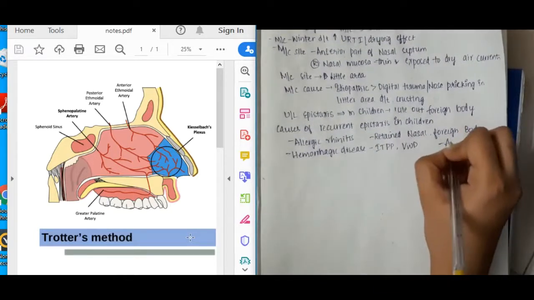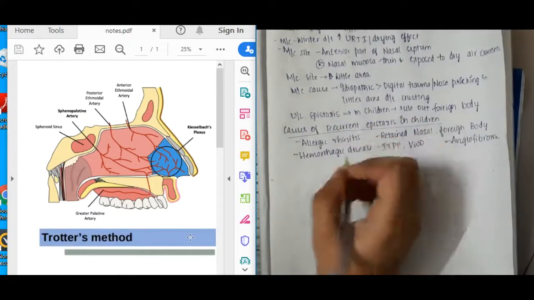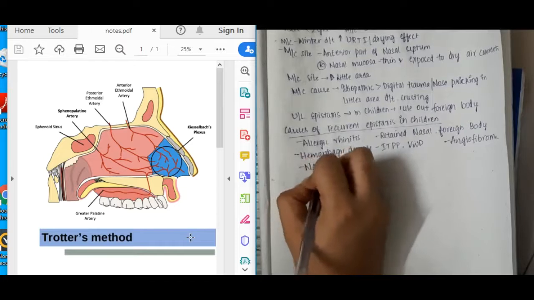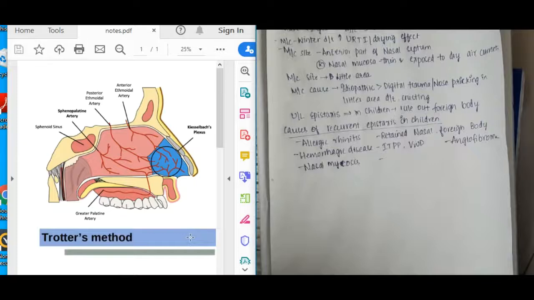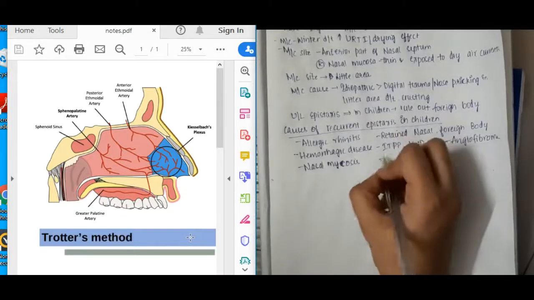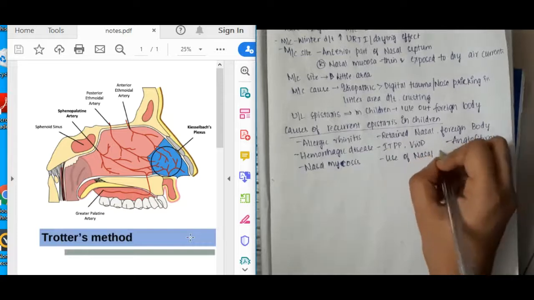Then in angiofibroma, there are increased blood vessels, okay, that can also lead to epistaxis. Then we have vascular abnormalities, nasal myiasis. In nasal myiasis, there is more, valves which are present, thus leading to epistaxis.